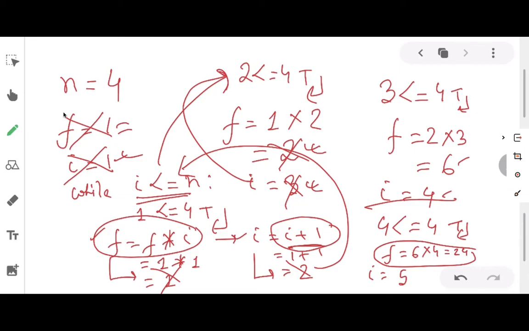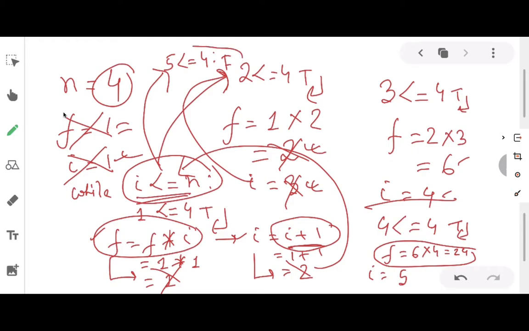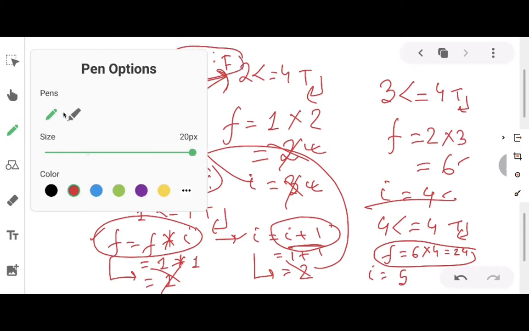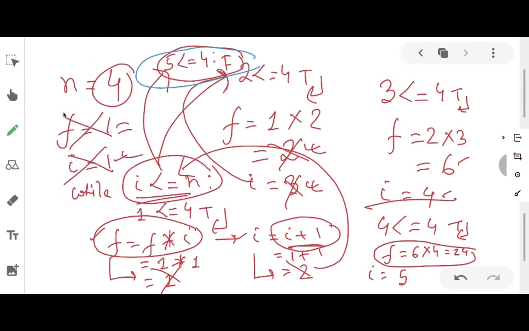Now again what is the condition? The condition is I less than equals to n. Now what is the current value of I? The current value of I is 5. 5 less than equals to n. What is the value of n? N is 4. Is 5 less than 4? No. Is 5 equals to 4? No. That means it is false. Now since the loop has become false, therefore the loop will be terminated.